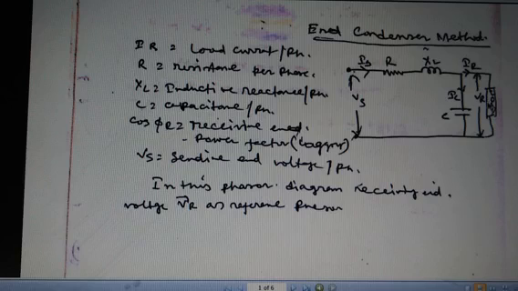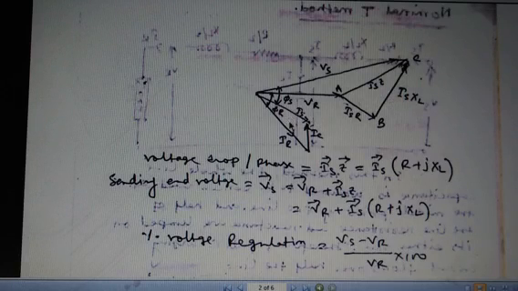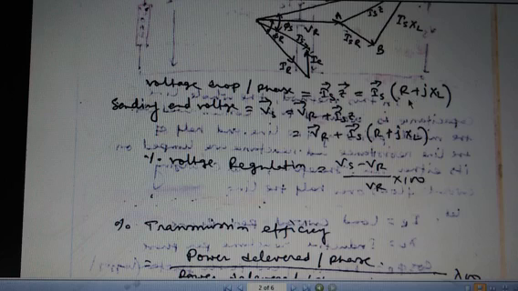Now the main input voltage is Vs, which is the combination of the voltage drop across the terminal and the receiving end voltage or load voltage VR. So the summation of VR and IS Z is Vs. The vector sum of VR and IS Z is the Vs. Similarly, in this case, that is IS, and that is IC, and this is IR. Now the voltage drop per phase equals IS Z, and Z is represented by R plus jXL. So the equation is IS into R plus jXL.